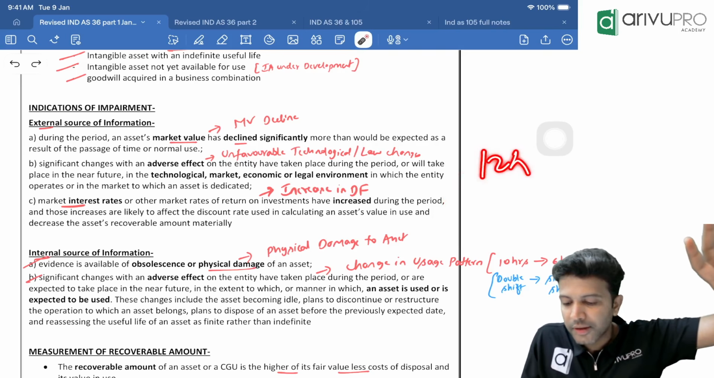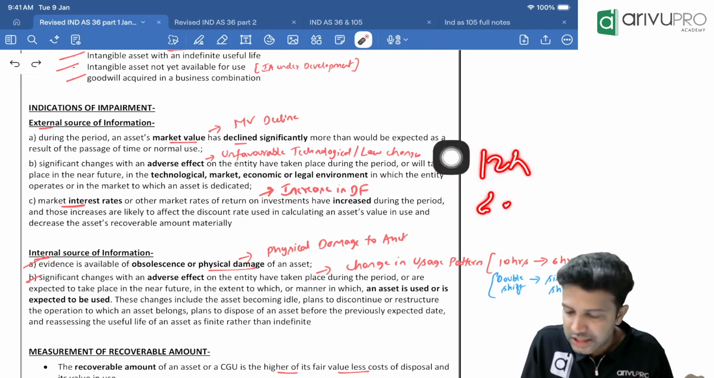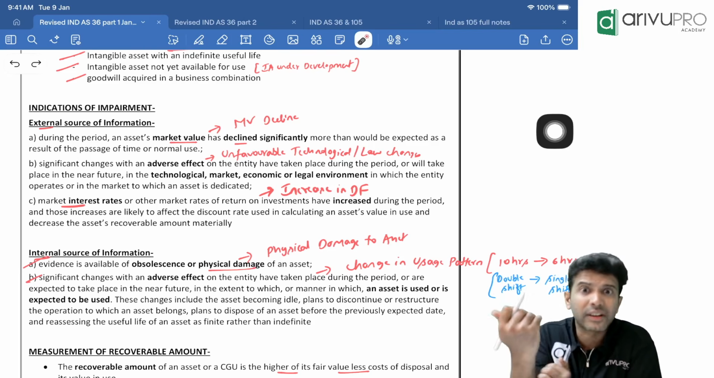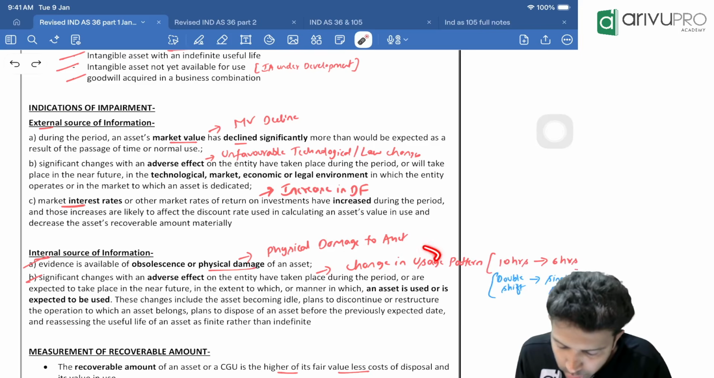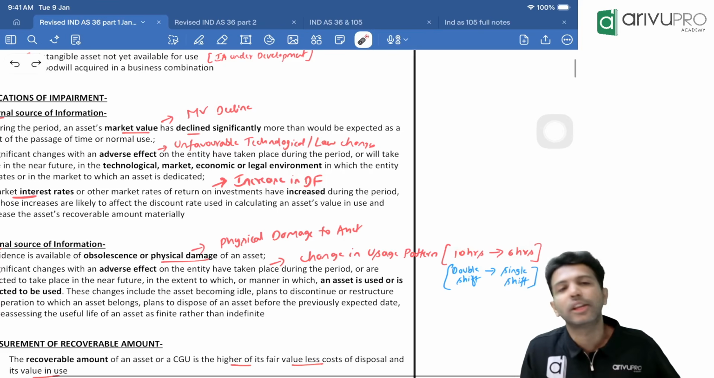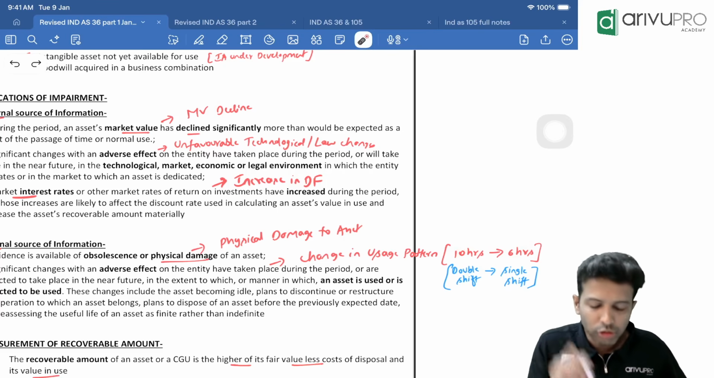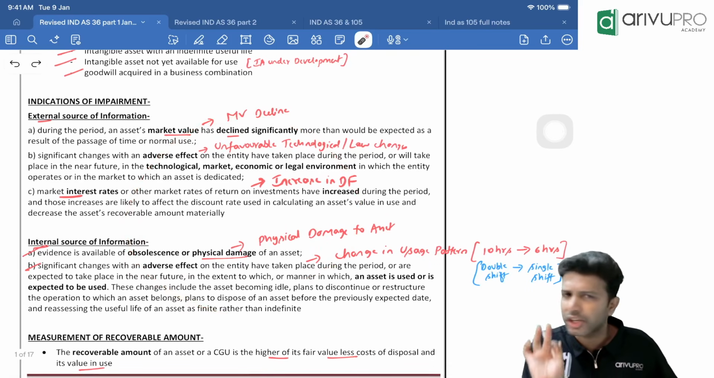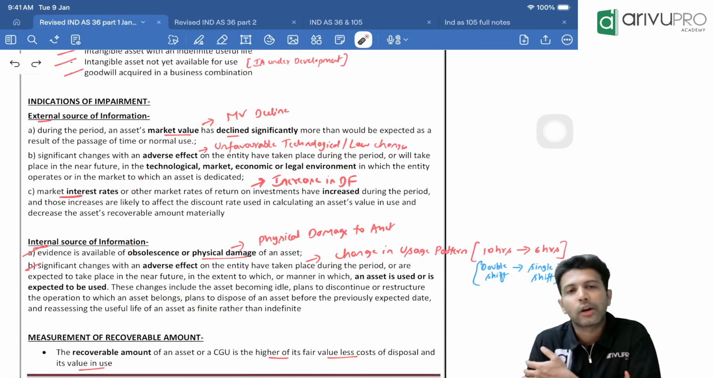From 12 hours, if I'm using it only for 6 hours or 3 hours, that means something has gone wrong with this asset. So only I have reduced it. So if that usage pattern has changed, meaning if there is any reduction in the usage of any asset, that is also an internal impairment indicator. These are not that important for examination, people, just discussing for our knowledge sake.